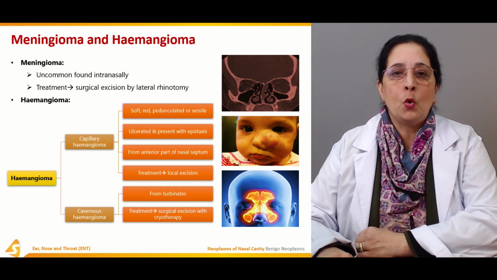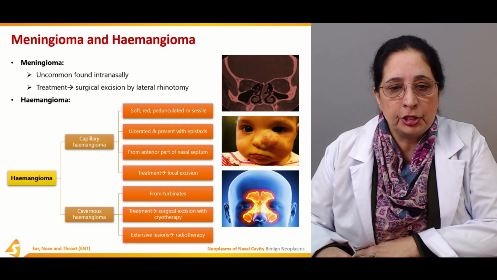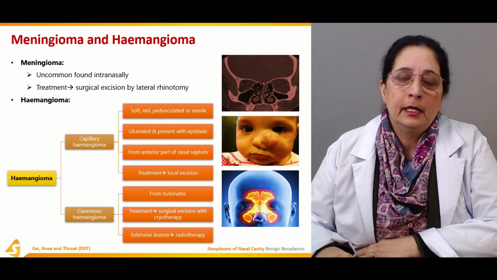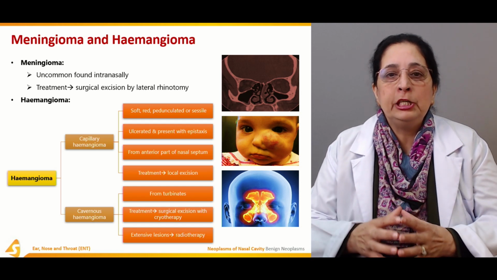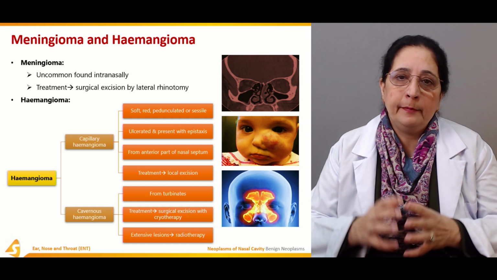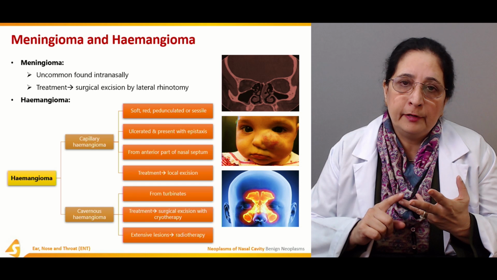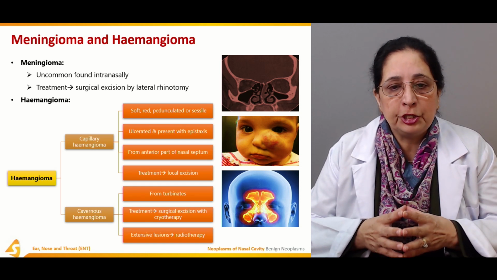Cryo is cold therapy, and it is surgical excision with cryotherapy. For extensive lesions of cavernous hemangiomas, we should do radiotherapy. So hemangiomas are mainly two types, capillary and cavernous hemangioma. Both are removed by excision.